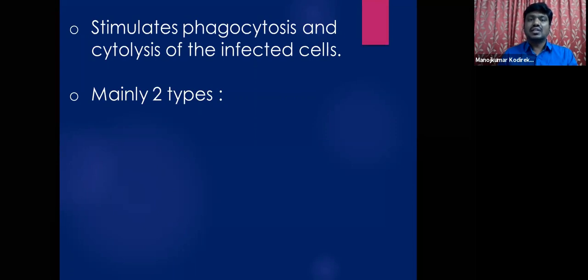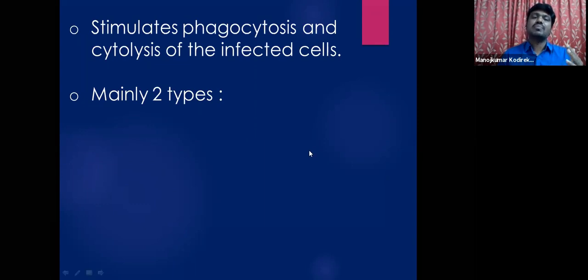That means the cell itself undergoes destruction and disintegration, a programmed cell death called apoptosis. So cytolysis means the complete breaking down of the cell itself. Phagocytosis means engulfing or swallowing. These two kinds of processes are stimulated by the cytokines.